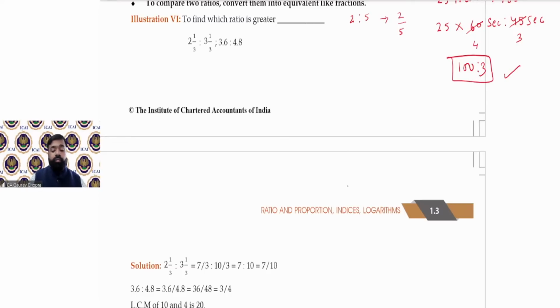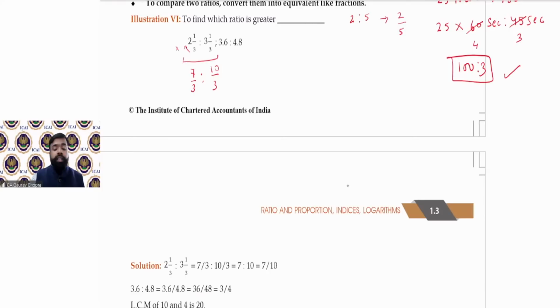So how to simplify them? Let's take the first ratio, 2 1/3 to 3 1/3. How do we convert them into fractions? 3 multiplied by 2 is 6 plus 1, 7. So this is basically 7/3, and 3 into 3 is 9 plus 1, 10. 10/3. So 7/3 and 10/3 is the ratio of the first one.